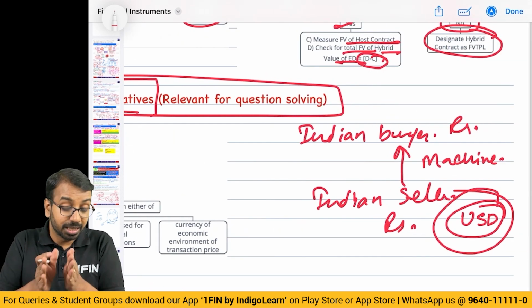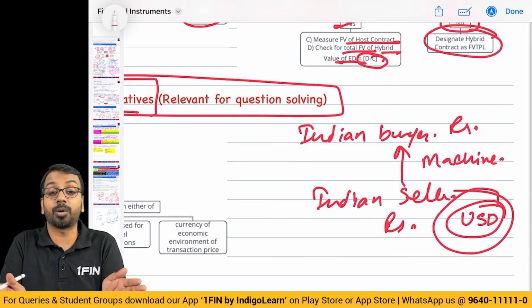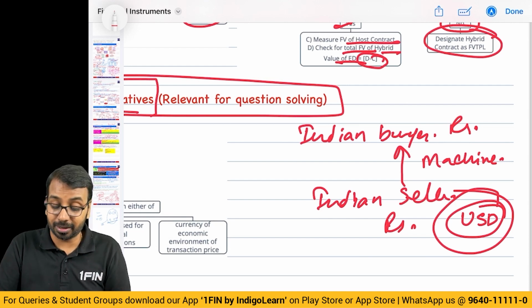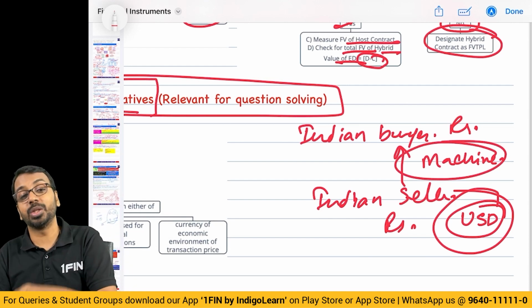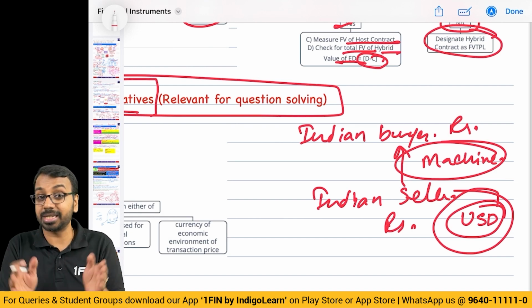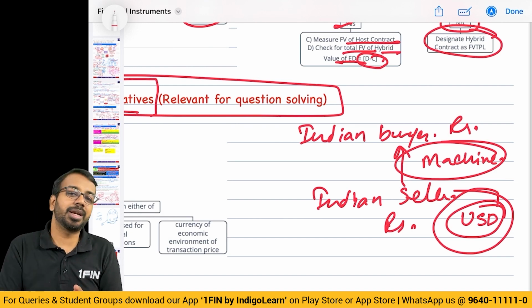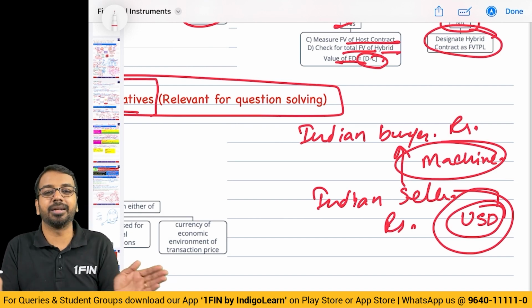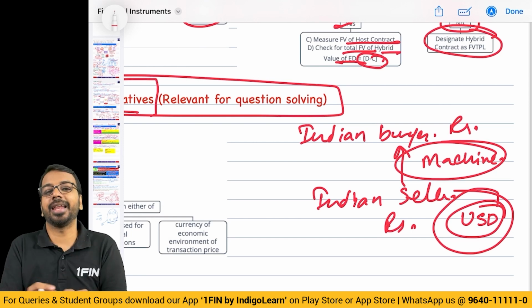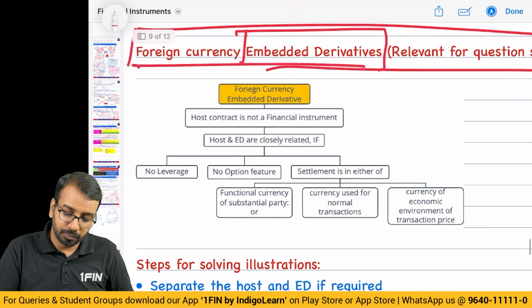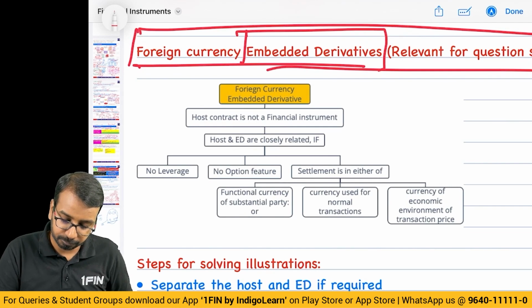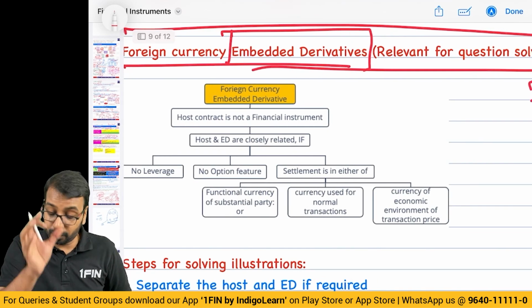They are saying that these are not a single contract, these are two separate contracts. One contract is to buy and sell the machine, the second contract is to buy and sell the USD. So if some conditions are satisfied, this foreign currency embedded derivative has to be separated. It has to be separated and accounted for as an embedded derivative. Now when do we separate? We will separate if, or when do we not separate?